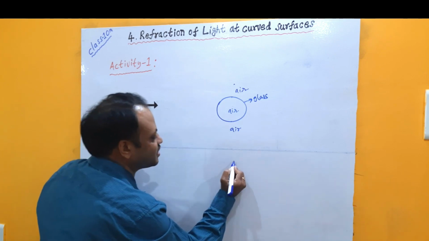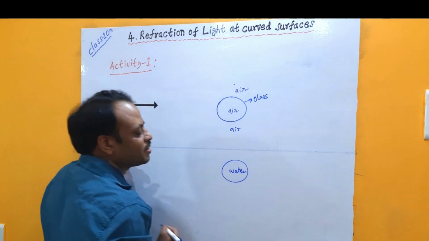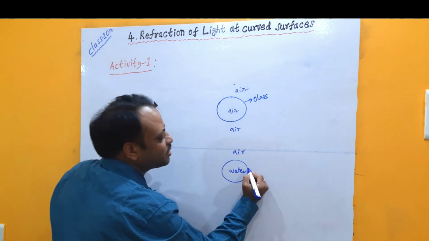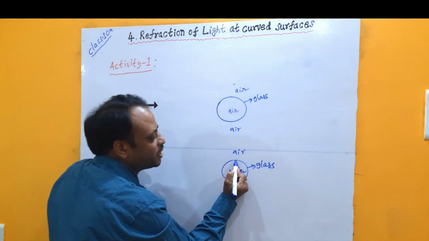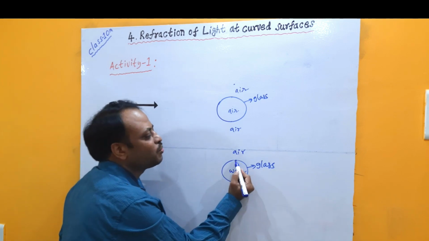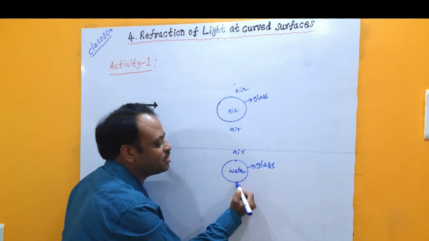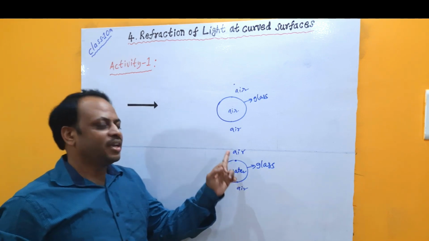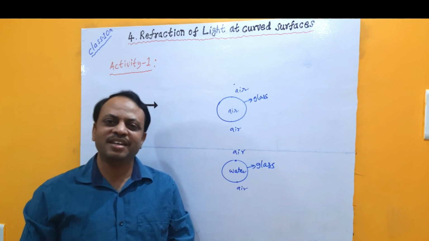Whereas in the second case, the same glass tumbler, when it is filled with water, the light rays from the arrowhead first have to enter from air into this glass surface. Air to glass surface at this point. Once the medium is changed, the path will be changed. From the glass surface they have to enter the water. Then while coming out from water to glass and again glass to air, they have to enter. Like this, here at different places the medium is changing. Finally the image becomes a virtual image.